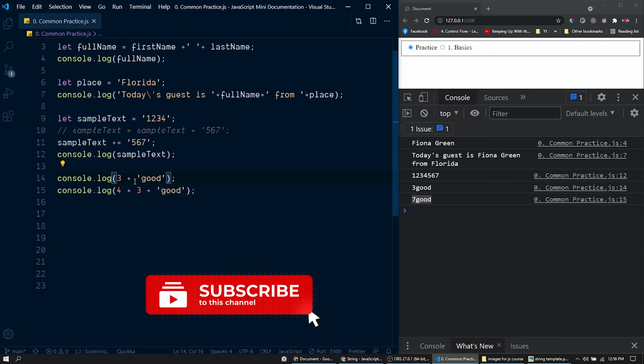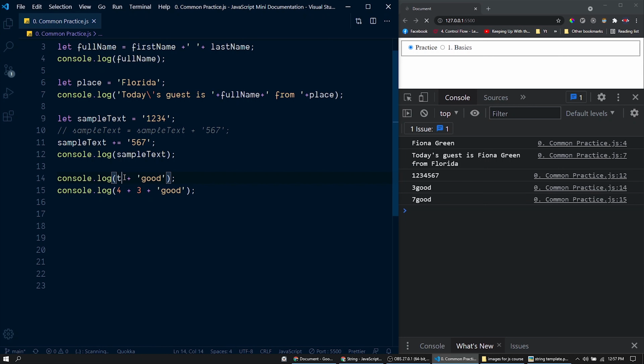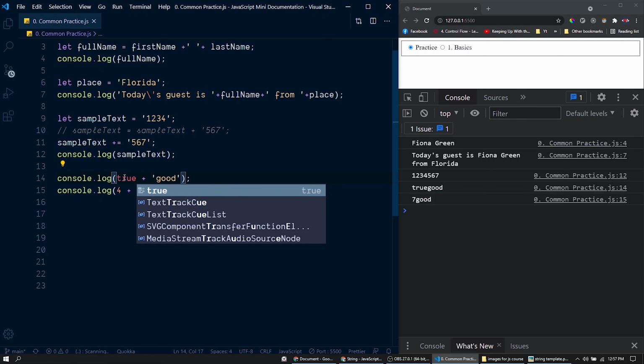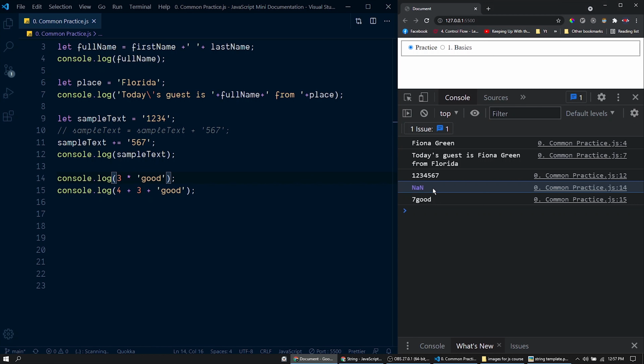So this is what happens when we have a plus operator in between a number and a string. Now instead of this number, let's pass a boolean value true. See, this boolean is converted to a string and it is concatenated with this string here. Now if you are thinking about other arithmetic operators like multiplication or division, we will end up with the output NaN, meaning not a number.